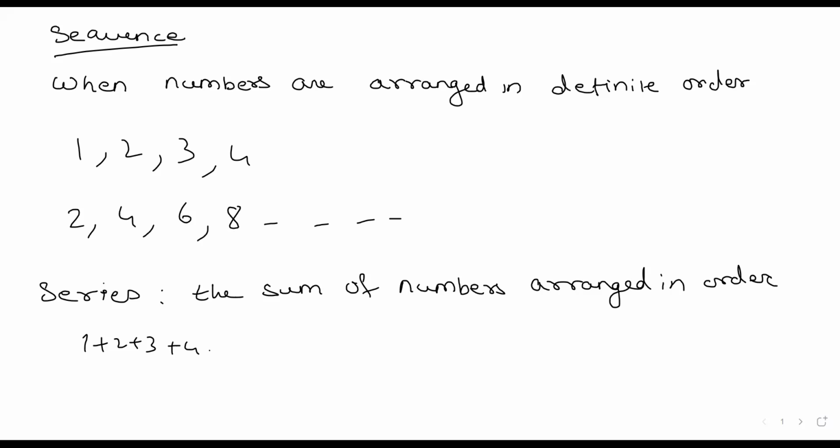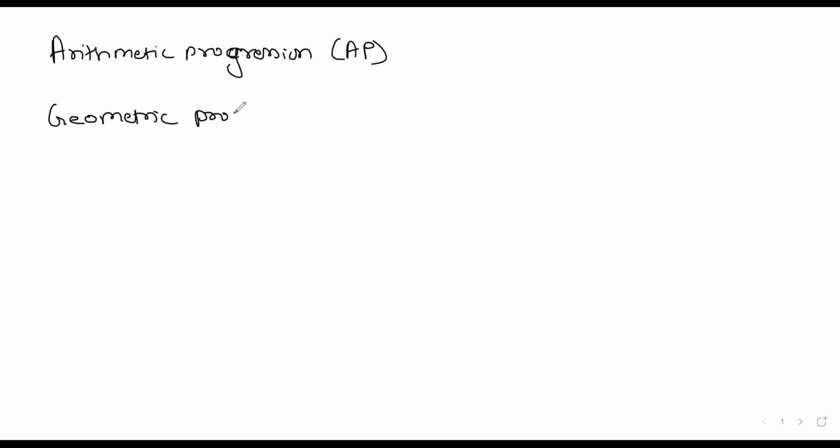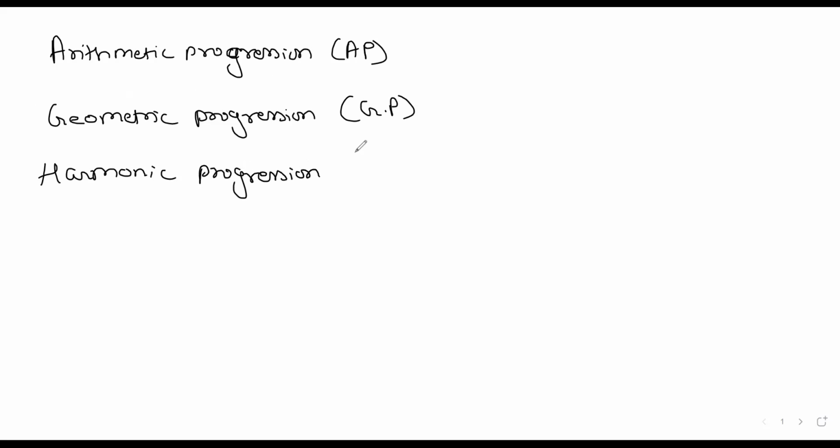So in sequence and series we have arithmetic progression, which is AP. We have geometric progression, which is GP. We also have harmonic progression, which is HP.